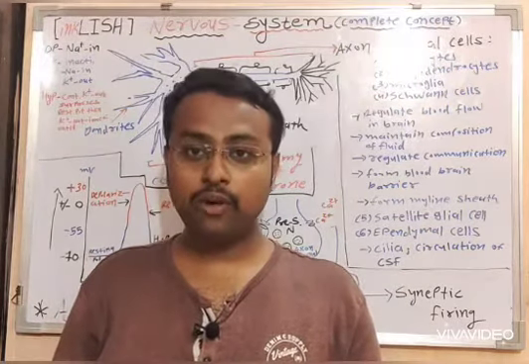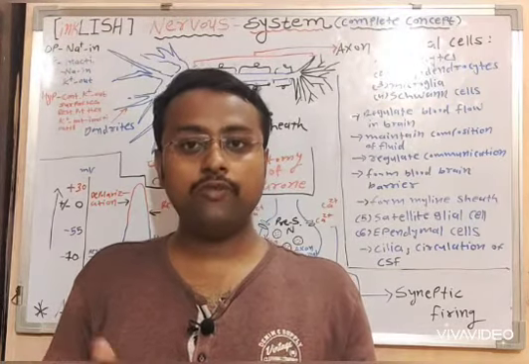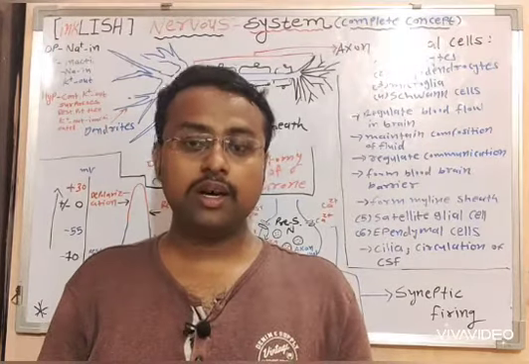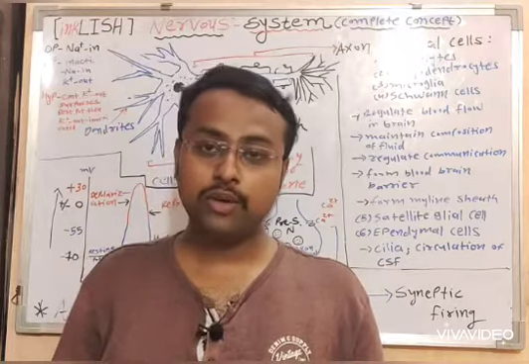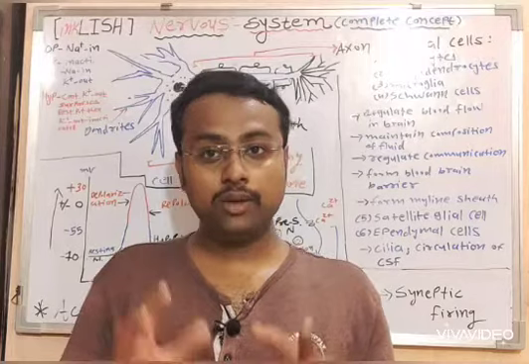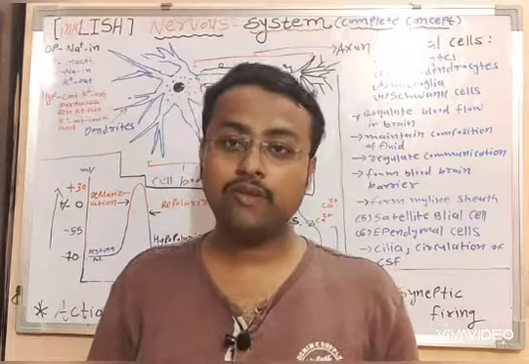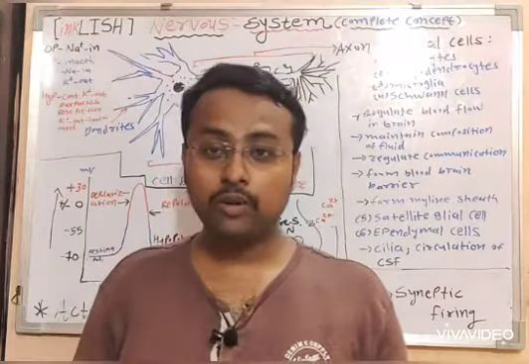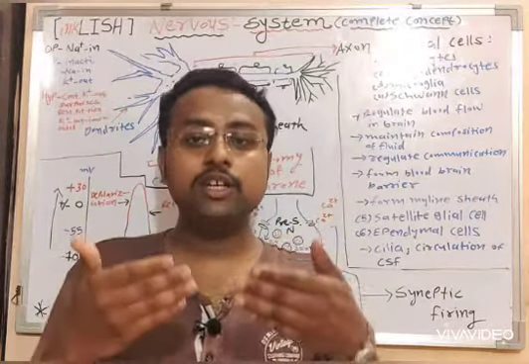So the blood flow in the brain is very crucial. If a blood flow is stopped in a vertebrate into the brain, then the organism will die very soon, because the blood is crucial, and the nutrient and the oxygen requirement of the brain will not be fulfilled. Apart from that, it also regulates the communication. It helps in the communication of two adjacent neurons.